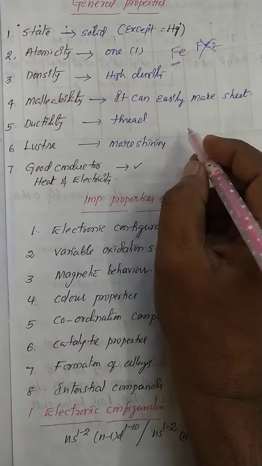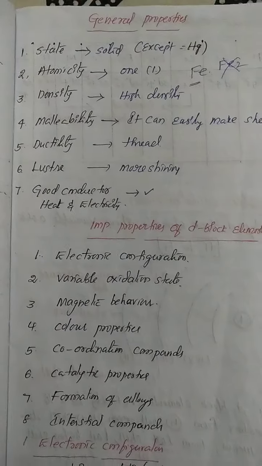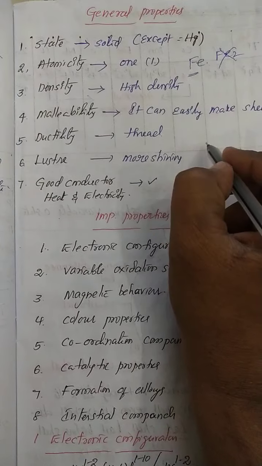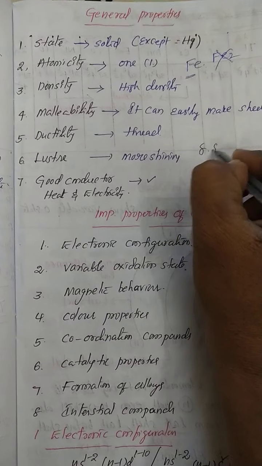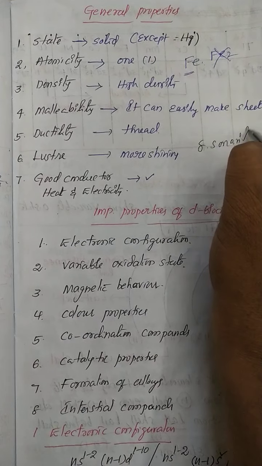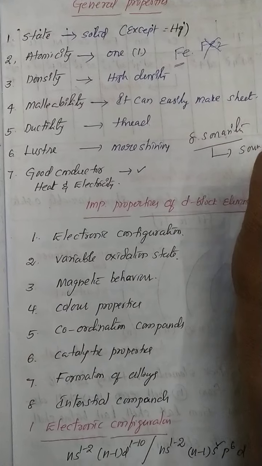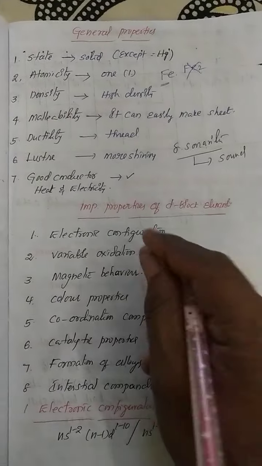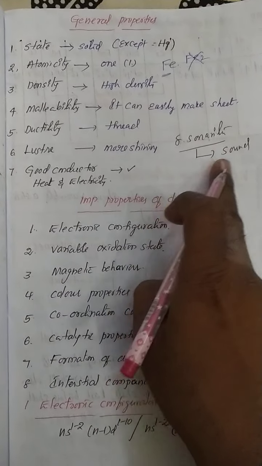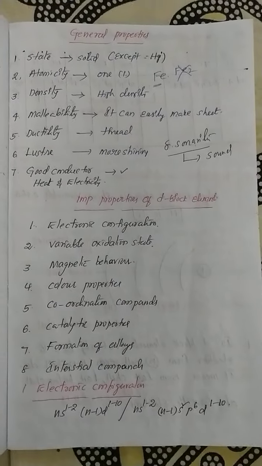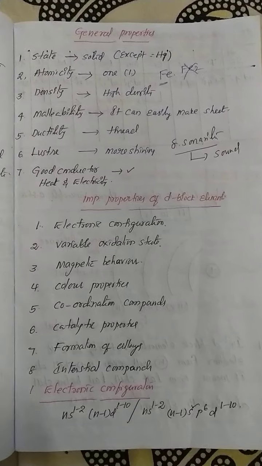One more character is sonority. Next one is sonority. Sonority means to make a sound, to give a loud sound. So all D block elements also show the sonority character. These are the general properties of the D block elements.